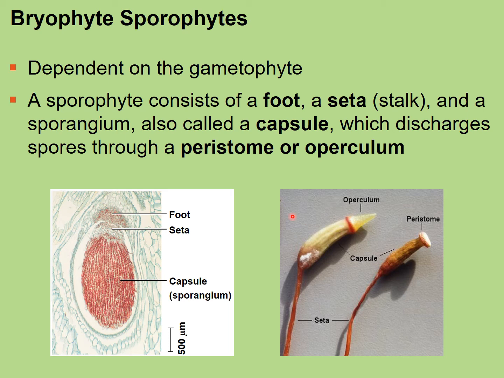Now, if we look at a microscopic view of the capsule, we have the foot, the seta, and then inside the capsule we have the spores. So this is the sporangium, the whole thing, and the spores are produced in there. Now the spores will be released, and then they can germinate and develop into a gametophyte.